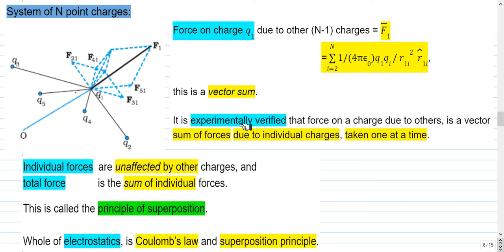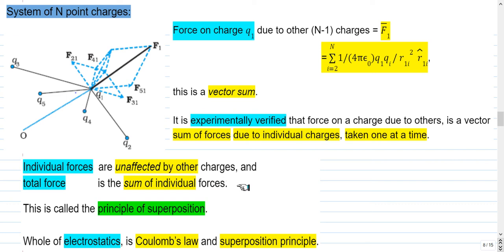It is experimentally verified that the force on a charge due to others is a vector sum of forces due to individual charges taken one at a time. Individual forces are unaffected by other charges. The force due to Q2 on Q1, that is F21, has the same magnitude and direction irrespective of whether the other charges Q4, Q3, Q5 are present or not. Similarly, F31, its value and direction, is independent of the presence or absence of Q2, Q4 and Q5.